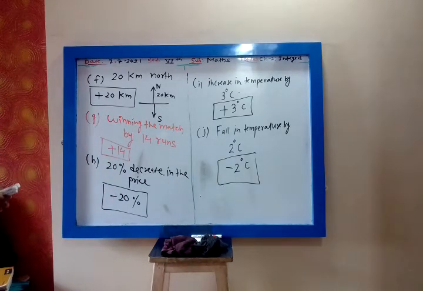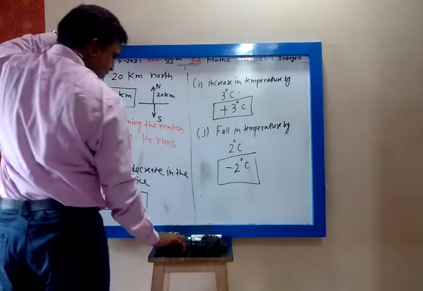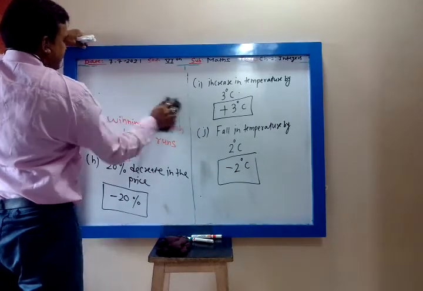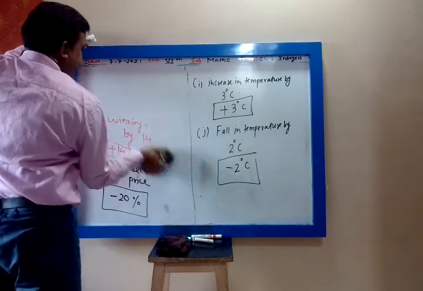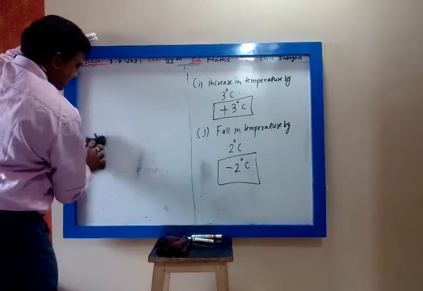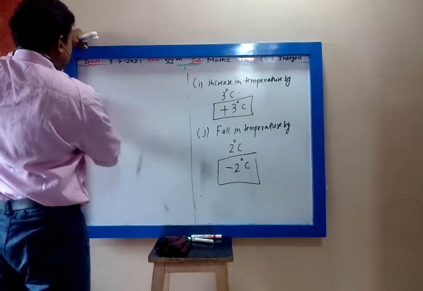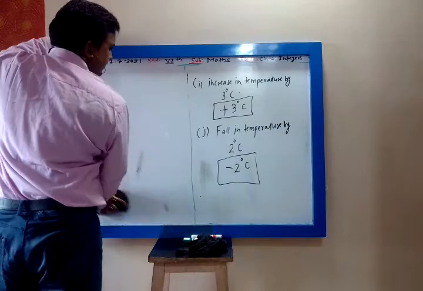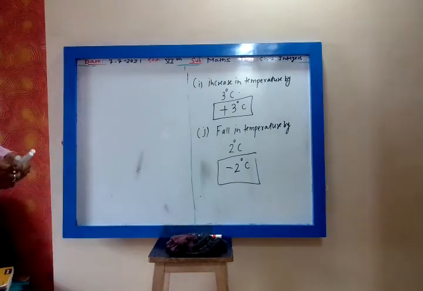Now third question, write all the integers between the given pairs. Okay? Yes, mute the microphone, my dear. Question number 3. Everything I am making clear.